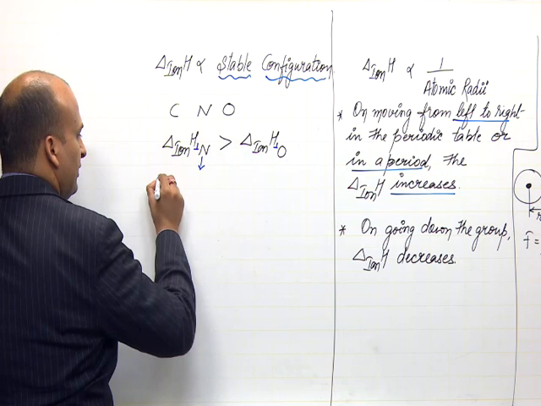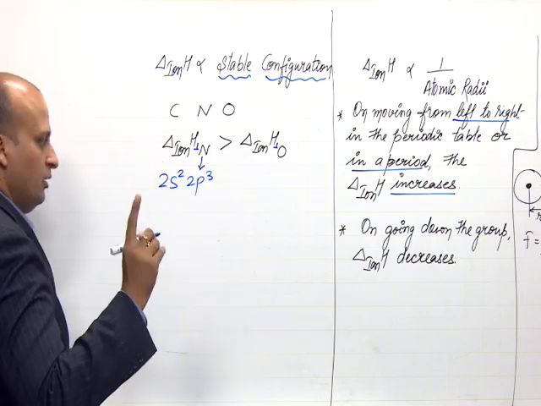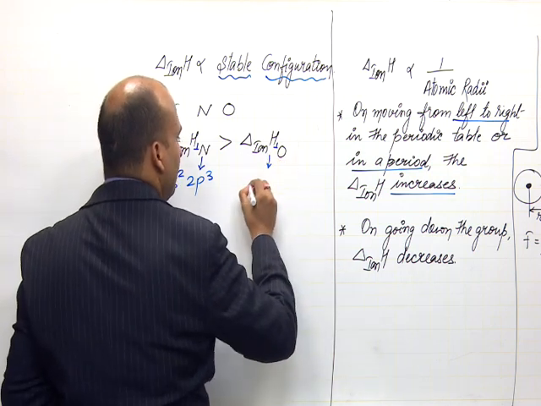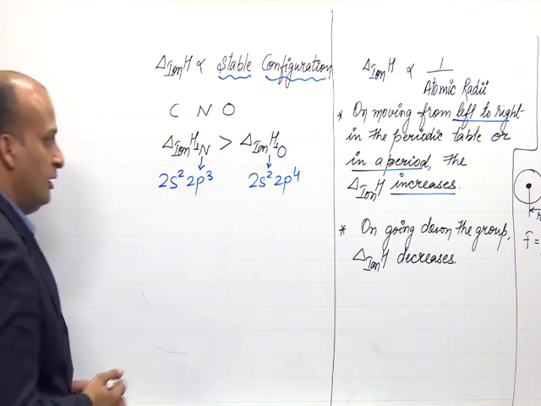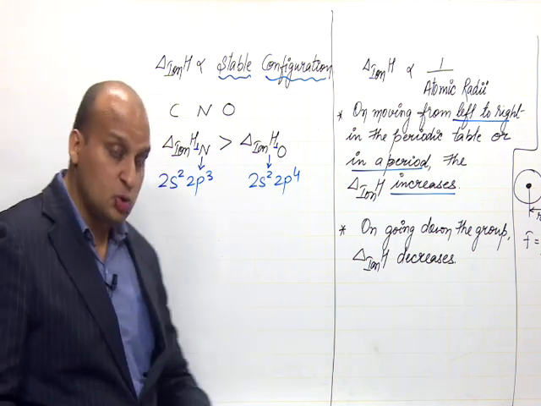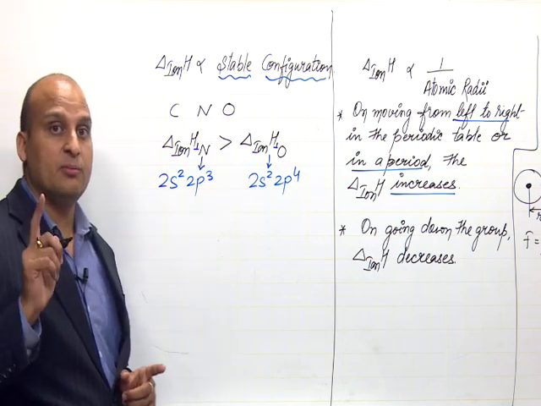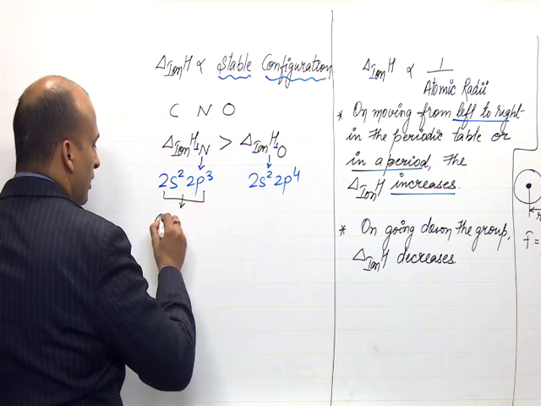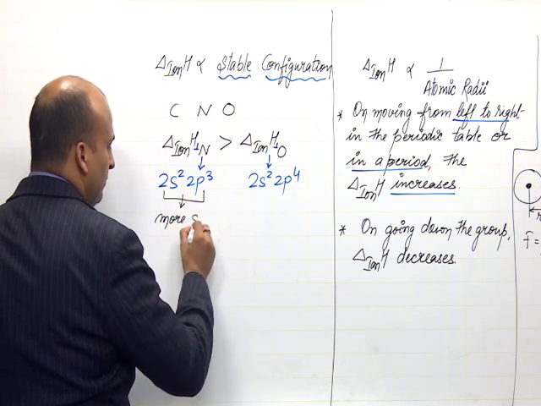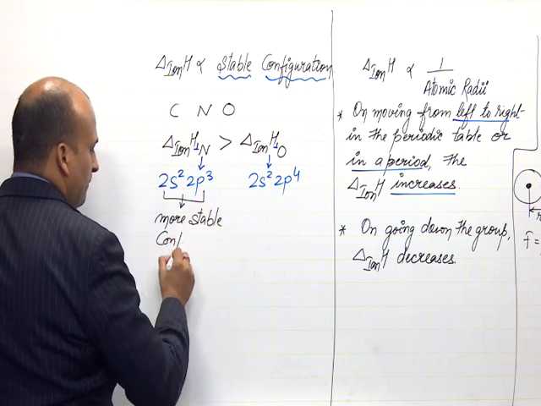Nitrogen is having an electronic configuration of 2s2 2p3, whereas oxygen is having an electronic configuration of 2s2 2p4. Now, as per the Hund's rule, the half filled, fully filled orbitals are more stable. So, this is a more stable configuration.